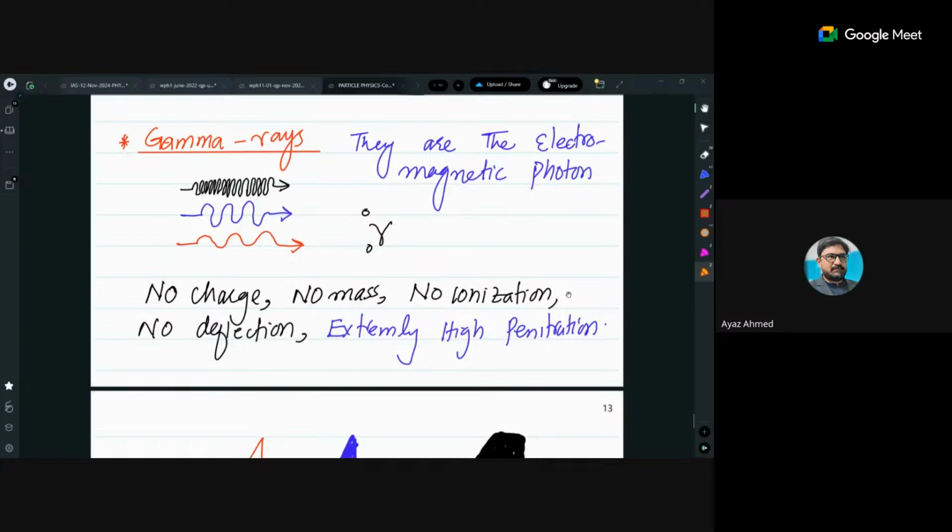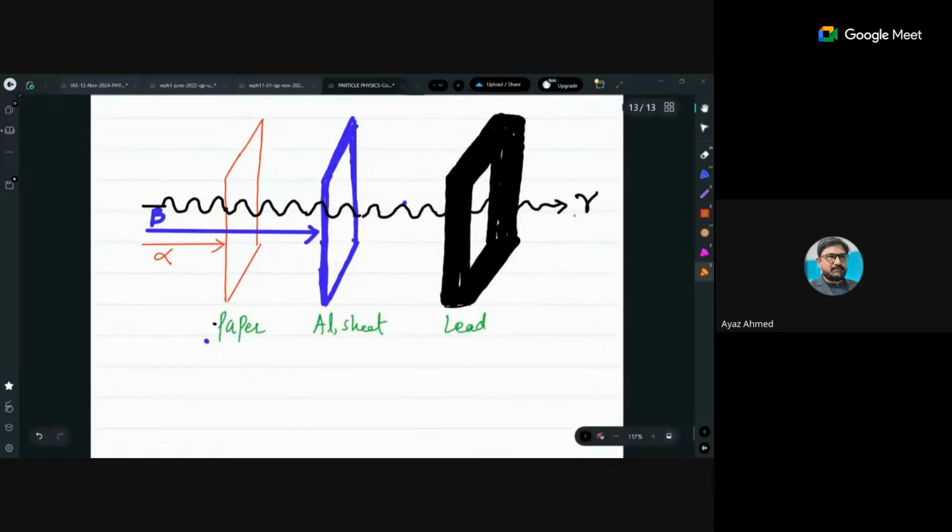This was just an effort to represent the penetration strength of these particles. Alpha particles are blocked by a paper, beta particles are blocked by an aluminum sheet, and gamma radiations are slowed down by a lead sheet. And if we make thick lead, maybe they would be blocked. Got it?